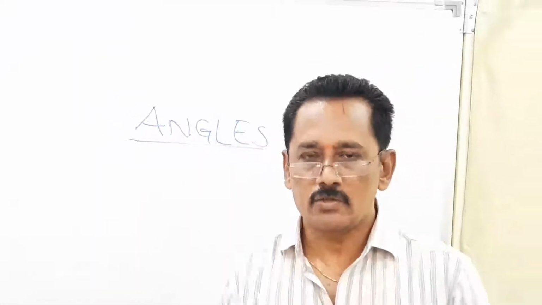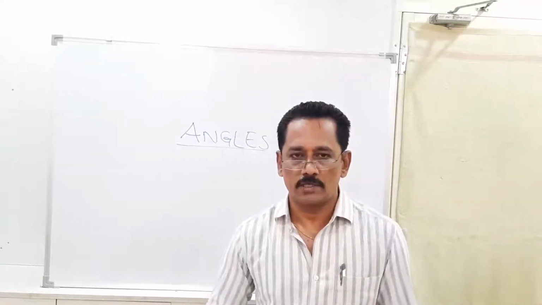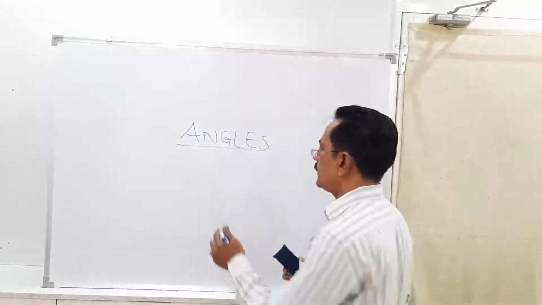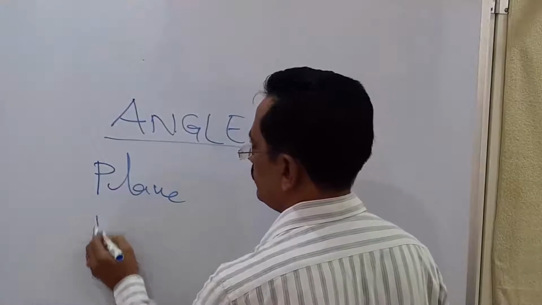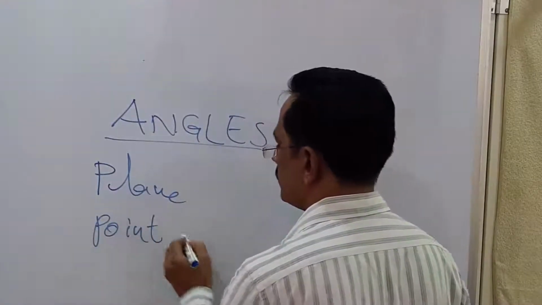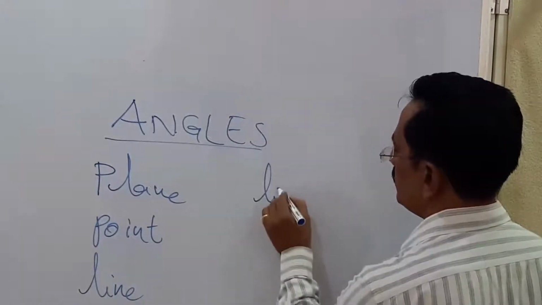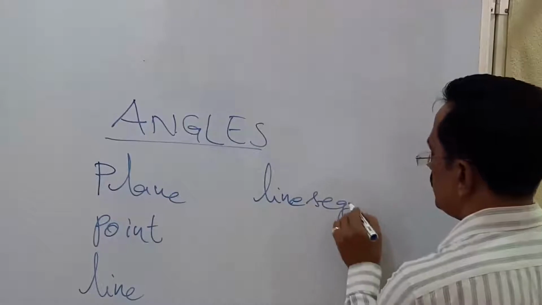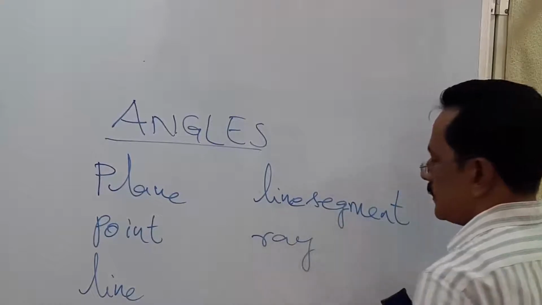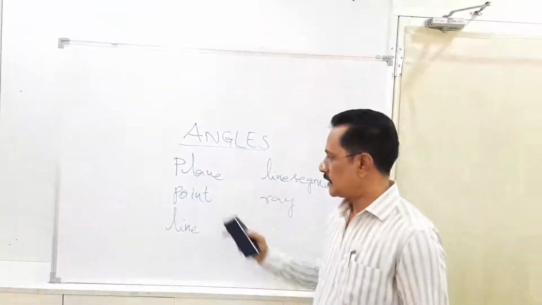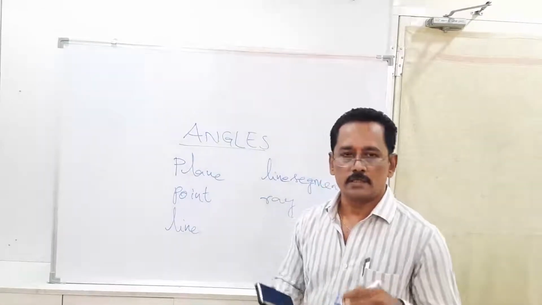But before we enter into the topic, let us go through some of the basic terms of geometry. That is plane, point, line, line segment and a ray. So let us go through these terms initially, then we enter into the actual topic of the lesson today.